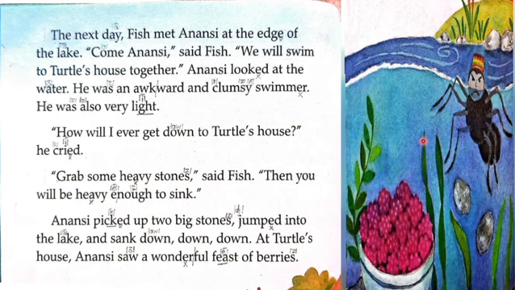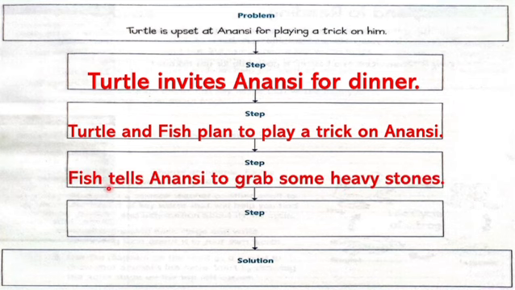After that, the next day, Anansi came to the edge of the lake, but he was a clumsy swimmer, so Fish told him, "Grab some heavy stones." So Fish tells Anansi to grab some heavy stones.